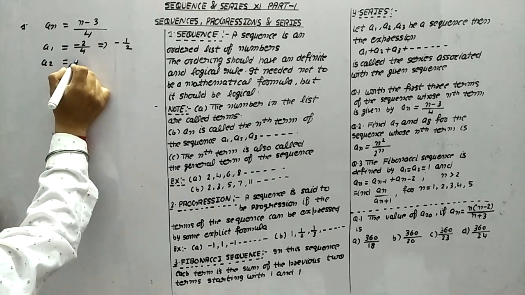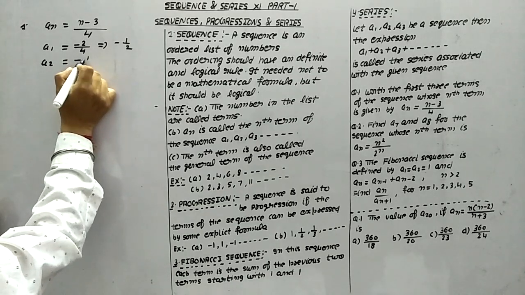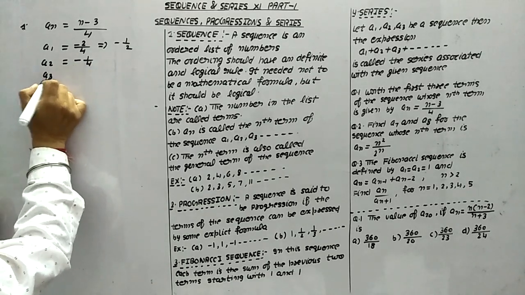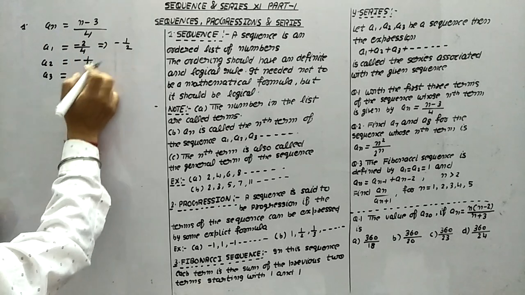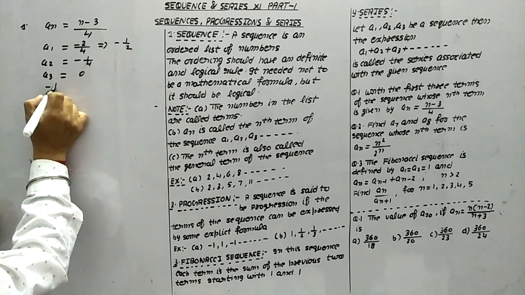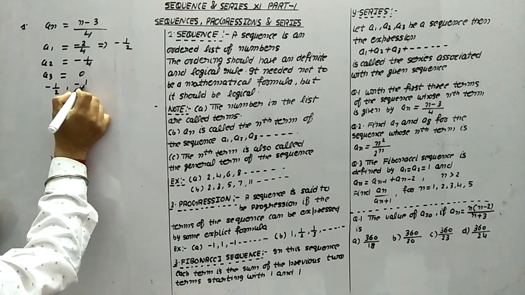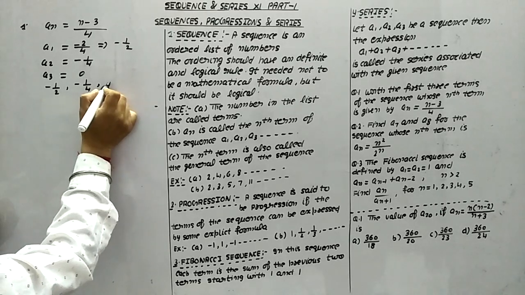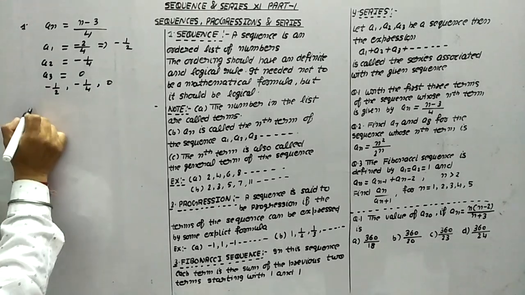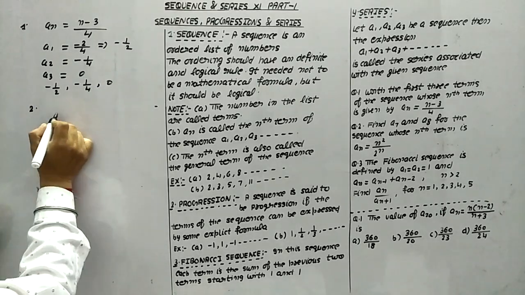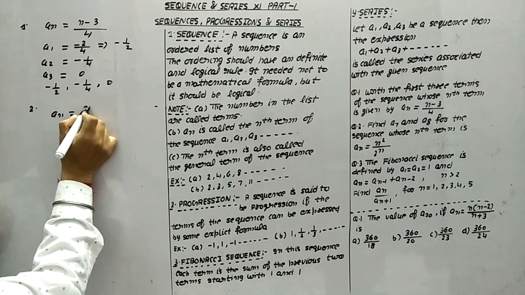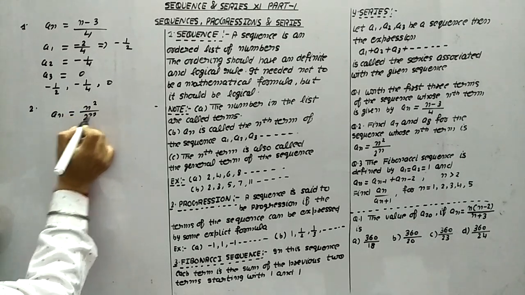Then a2, for the second term, this becomes minus 1 upon 4. Then a3, you can write down, this is 0 only. So the first three terms are minus half, minus 1 upon 4, and 0.